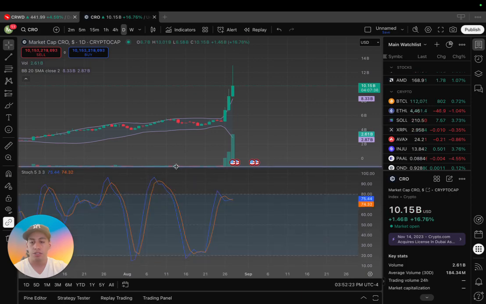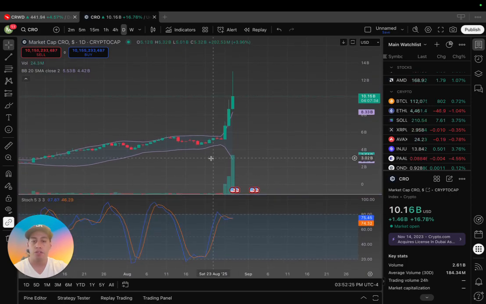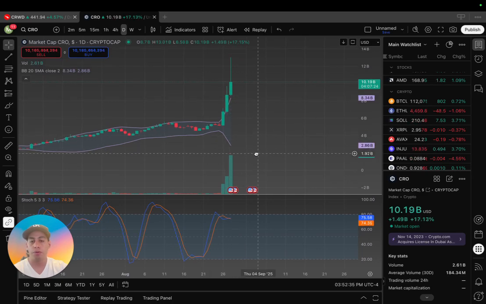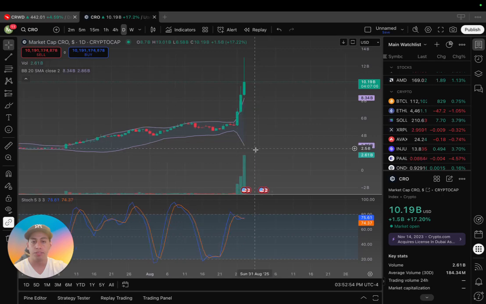indicators for you guys. So first, I unhid the Bollinger Bands. You got the upper band and then the lower band. Whenever it's piercing this upper band, then you know it is overbought, and then vice versa. If it's piercing the lower band, then you know it is oversold. And then you have your stochastics. So if it's over 80, that means it's overbought, and if it's lower than 20, that means it's oversold. It was overbought for a little bit, it reached 82, and then now it's just right under 80. So technically, we have some room to run here for crypto.com still if you add up both indicators.